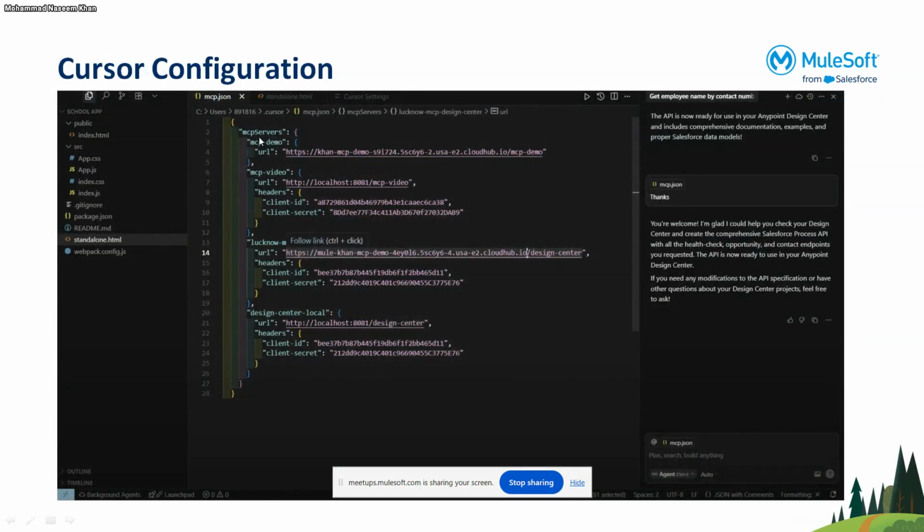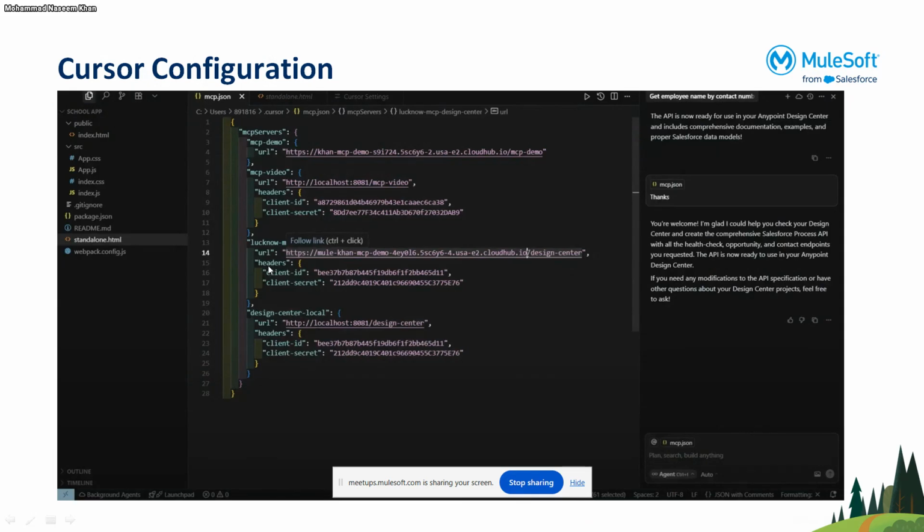In this one, if you see, I have four MCP servers, right? For configuration: first MCP demo, video, this like now, and design center local. For the URL, if you see line number 14, this is the URL. This MuleSoft MCP demo has been deployed to CloudHub. So the URL, along with this design center path which we have seen in the configuration, right?